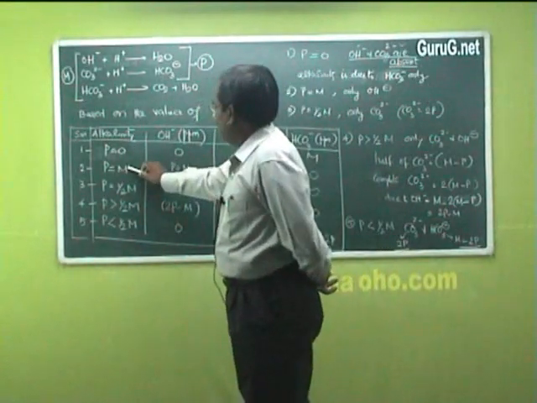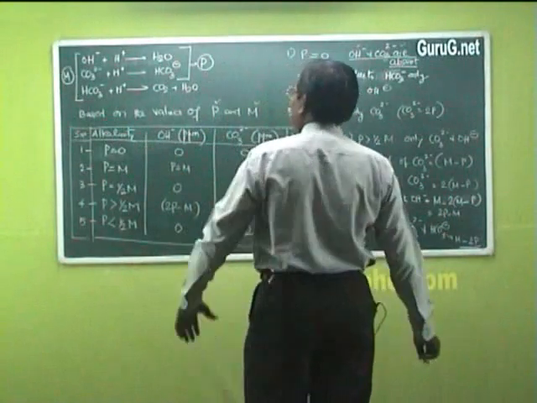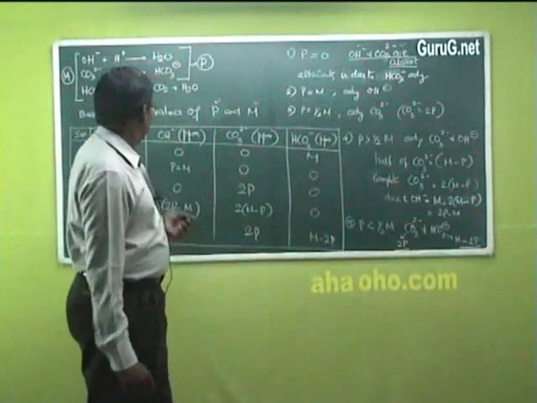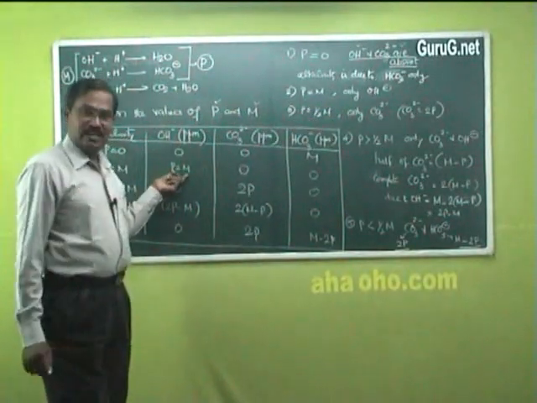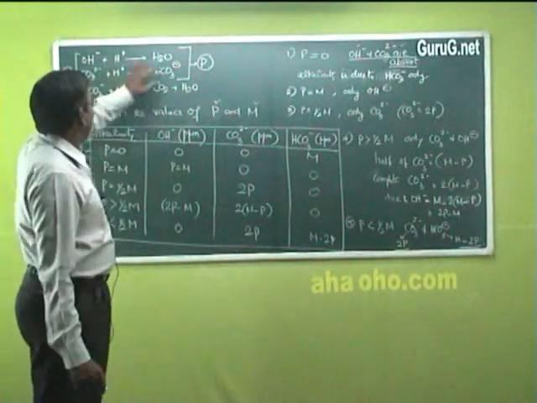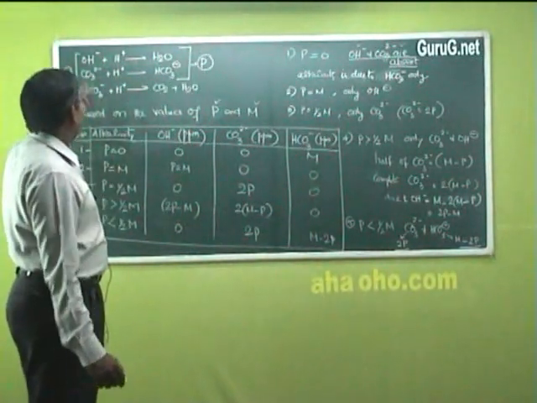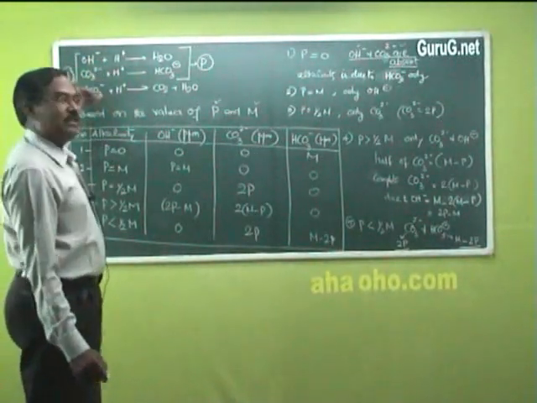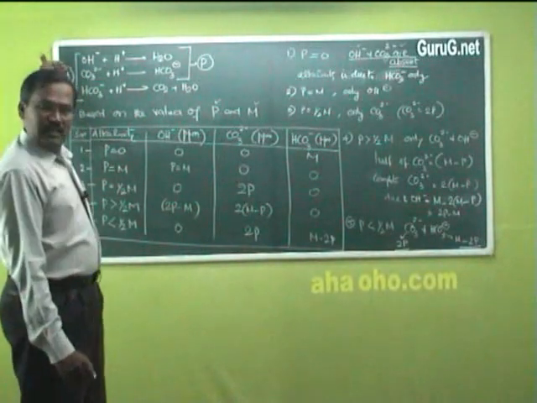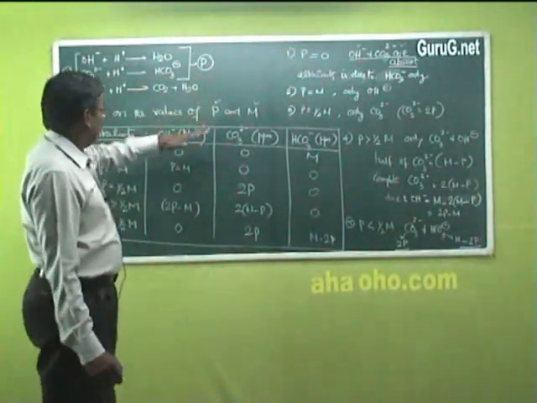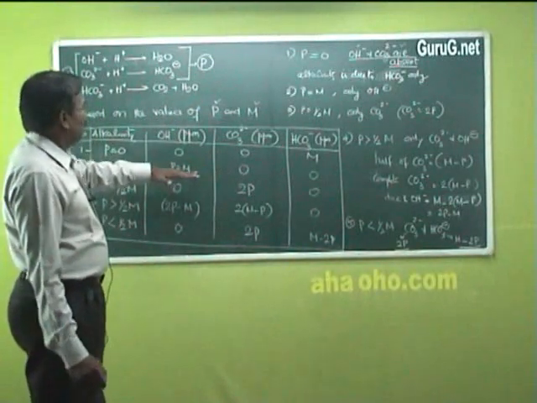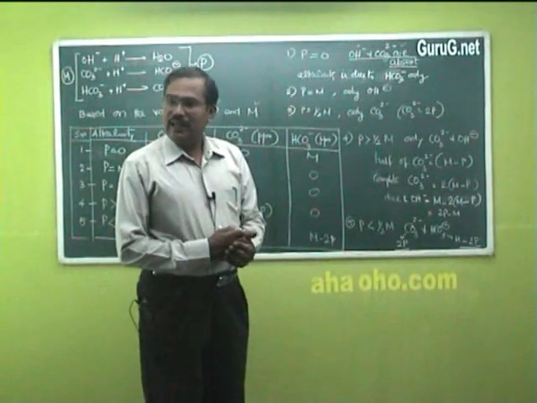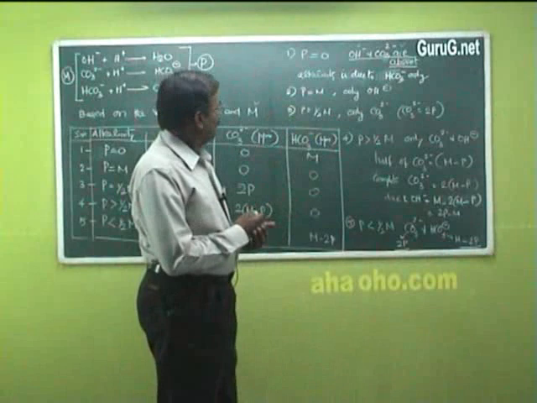So once phenolphthalein alkalinity is equal to methyl orange alkalinity, there is no carbonate or bicarbonate present, only hydroxide ion is present, because this value is equal to this. That means there is no carbonate. If there is some carbonate, then that will be in the form of bicarbonate, and methyl orange alkalinity will be more than phenolphthalein. So in this case there is no carbonate or bicarbonate. That is the condition when phenolphthalein alkalinity is equal to methyl orange alkalinity.